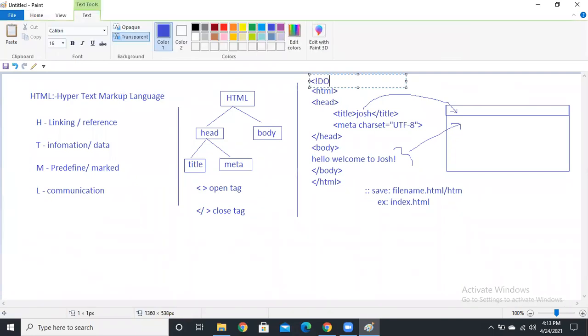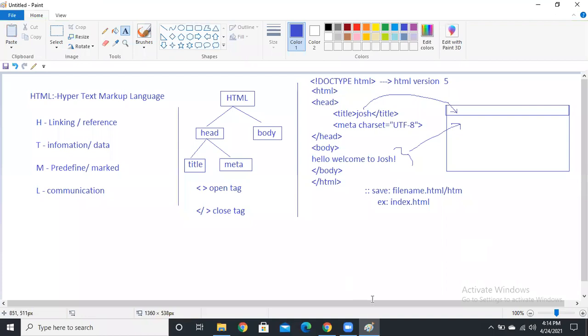Simply the doctype is going to represent your document. We are using an HTML5 document. This is going to indicate the version of your document. Simply, the doctype is going to represent that we are using HTML version 5. So this is the structure, guys, right?